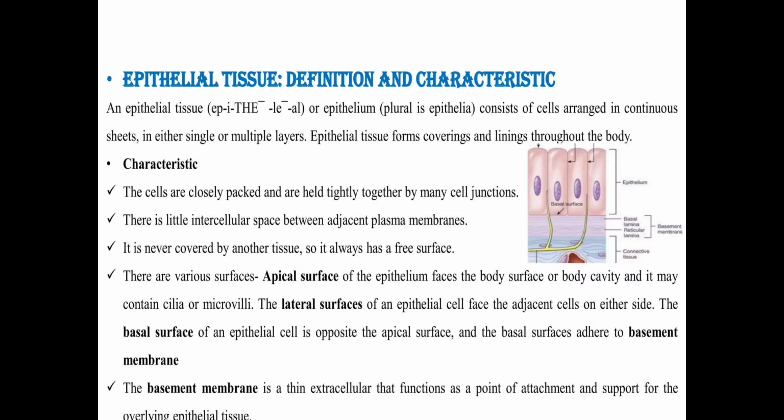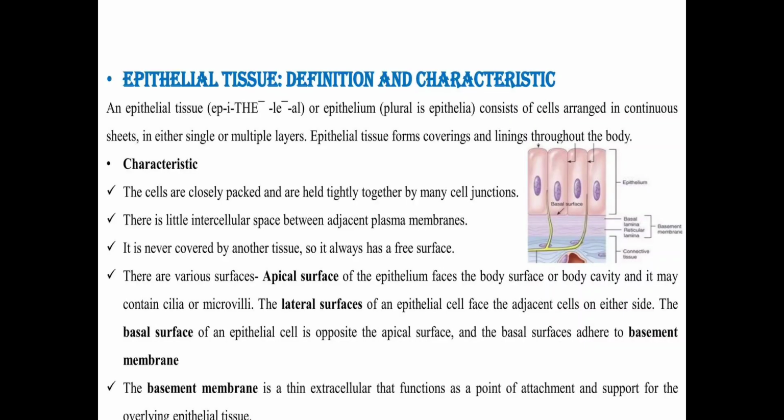On the apical surface, sometimes there are cilia, or sometimes microvilli. This depends on the specific location of the tissue. They are present in the respiratory system and the digestive system. In the respiratory system, in the nasal cavity, they form cilia-like structures. So the apical surface has some modifications, namely cilia and microvilli.